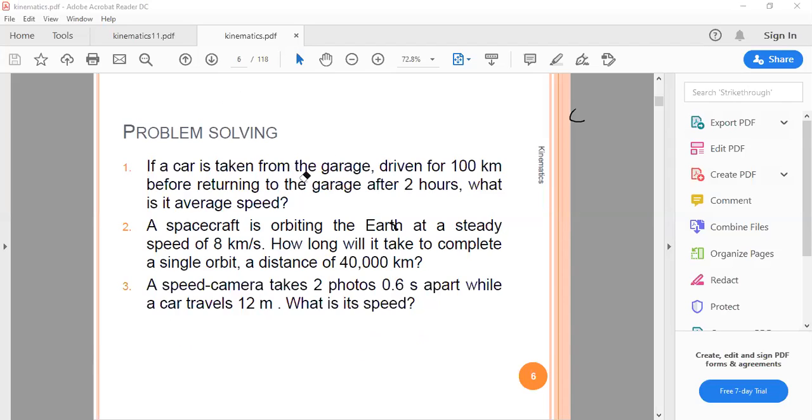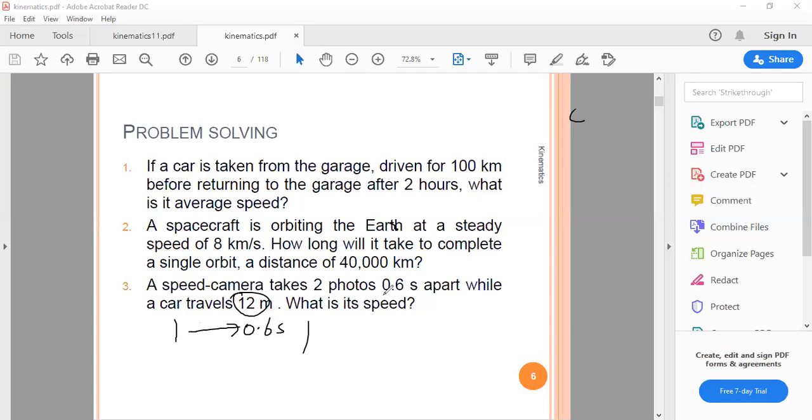Now Smile, basically what is happening? A speed camera takes two photos 0.6 seconds apart while a car travels 12 meters. They are asking you what is the speed of the car. Basically, it takes one photo and after the gap of 0.6 seconds, it takes another photo. And in between, the car travels 12 meters.